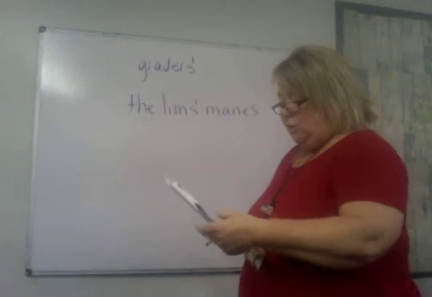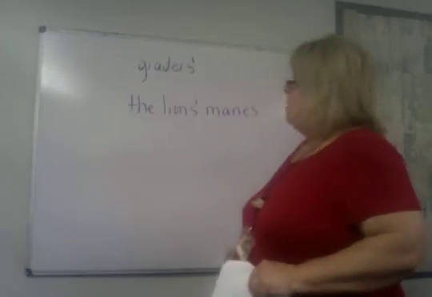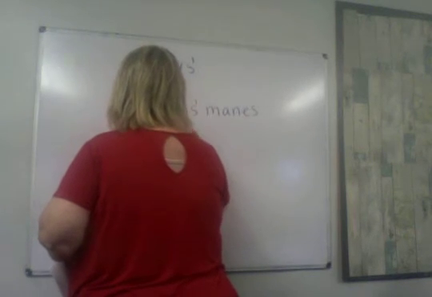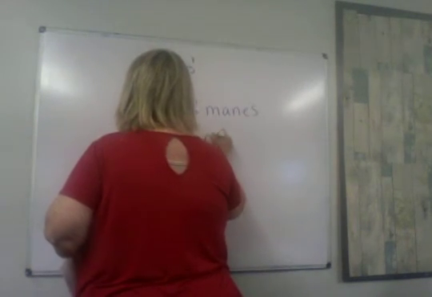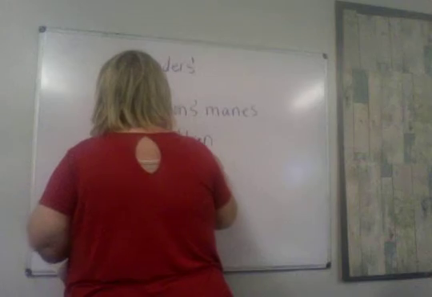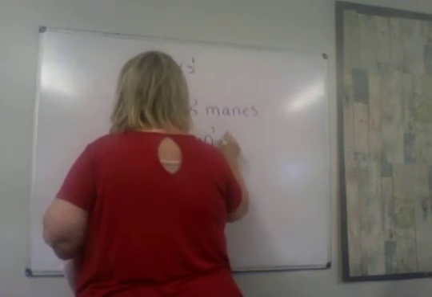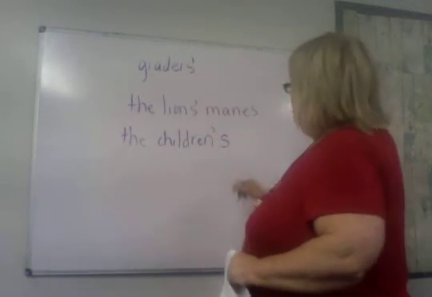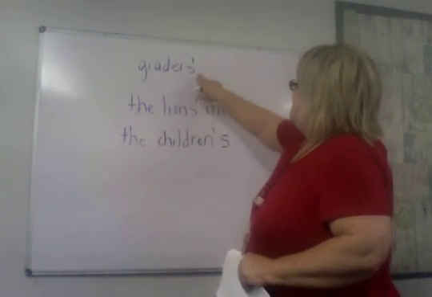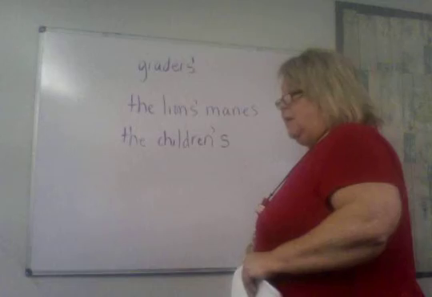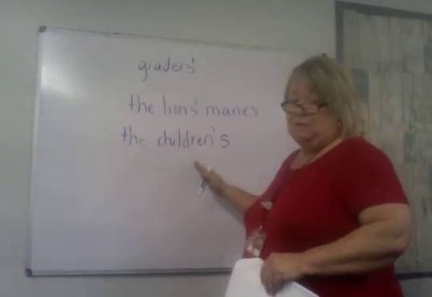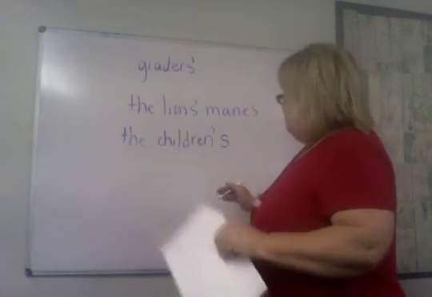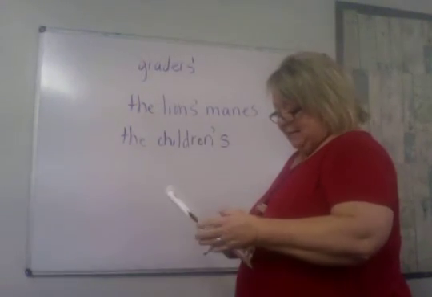But then you have other words like the exhibits for children. Children is plural. It doesn't have an S on the end, though, does it? So to make it possessive, you have to add an apostrophe S, just like we did on the singular. So if it already has an S to make it plural, you just add an apostrophe. But if it's made plural without an S on the end, like women or children or men, then you have to add just apostrophe S to that.